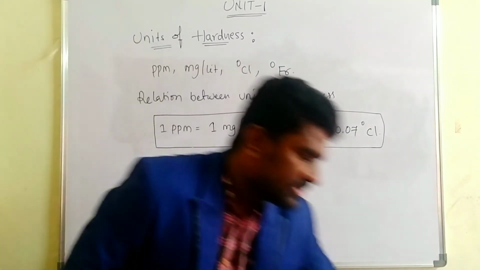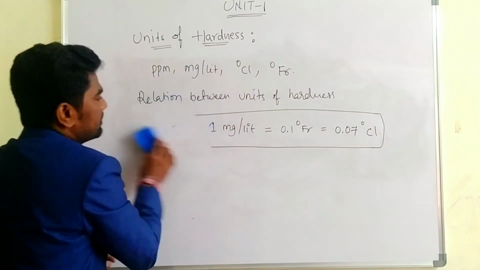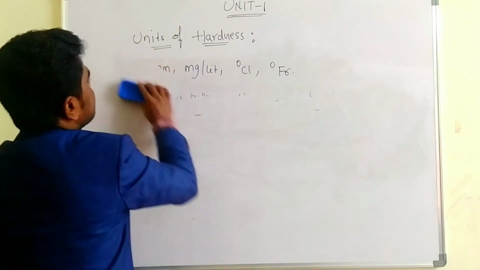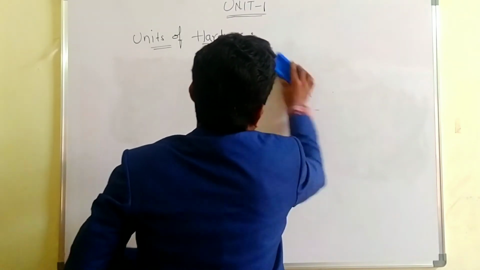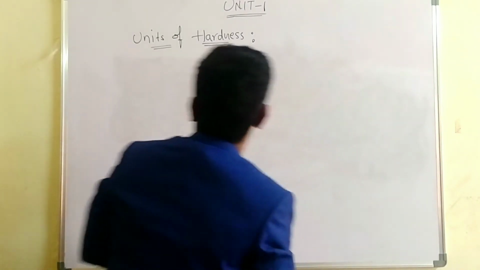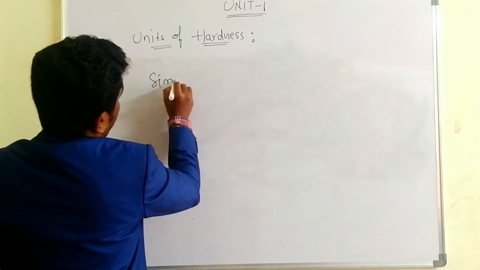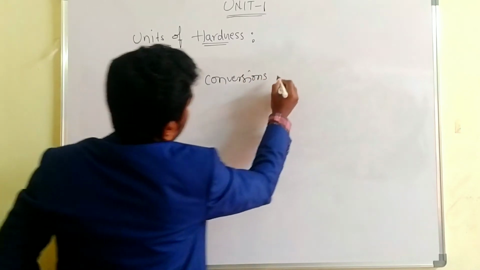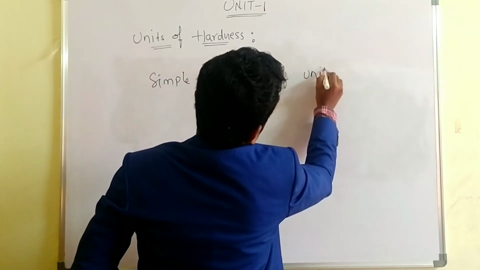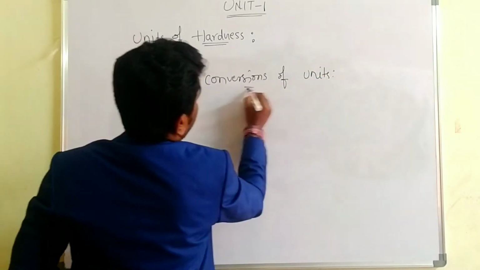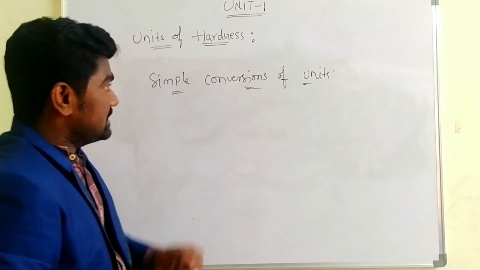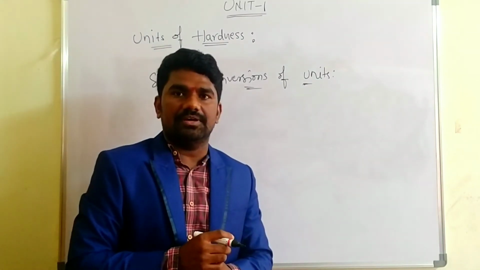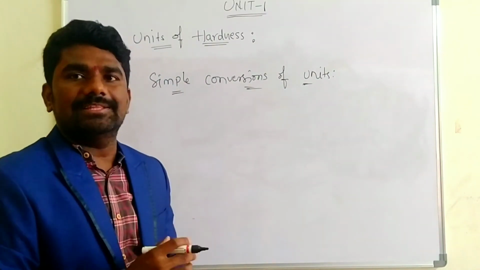So we'll check simple conversions of units. We'll discuss the conversion of the units. I will check a few examples of how to convert one unit into another unit.